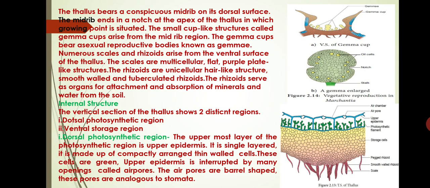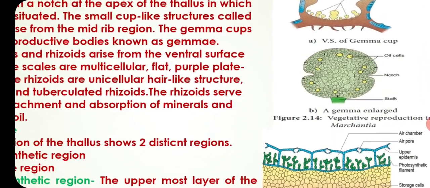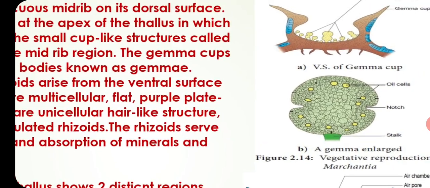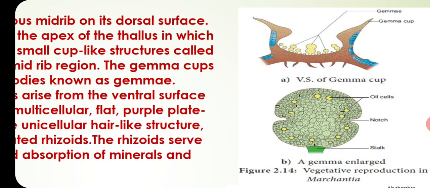Numerous scales and rhizoids arise from the ventral surface of the thallus. The scales are multicellular, flat, purple, plate-like structures. Rhizoids are unicellular, hair-like structures, smooth-walled and tuberculated rhizoids. The rhizoids serve as organs for attachment and absorption of minerals and water from the soil. See friends, this is the gemma cup along with gemmae.